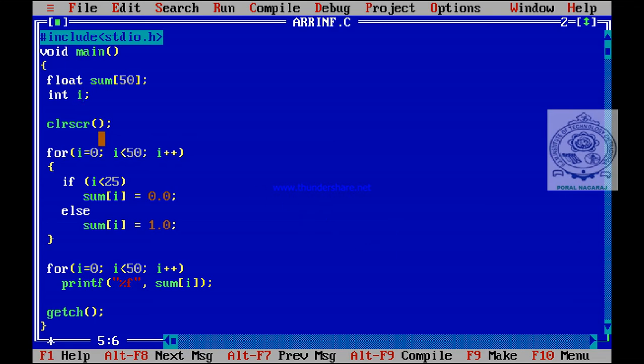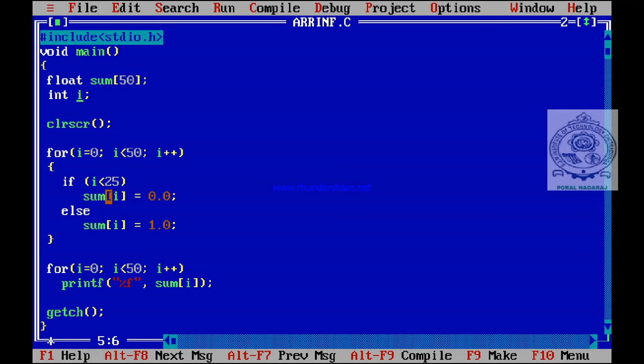Now here, see, the same for loop I have used. For i assigned 0, i is less than 50, i plus plus. If i value is less than 25, sum[i] is assigned value 0.0, means the first 25 elements, 0 to 24, are initialized with 0.0, else the next 25 elements are initialized with 1.0. This is called runtime initialization.